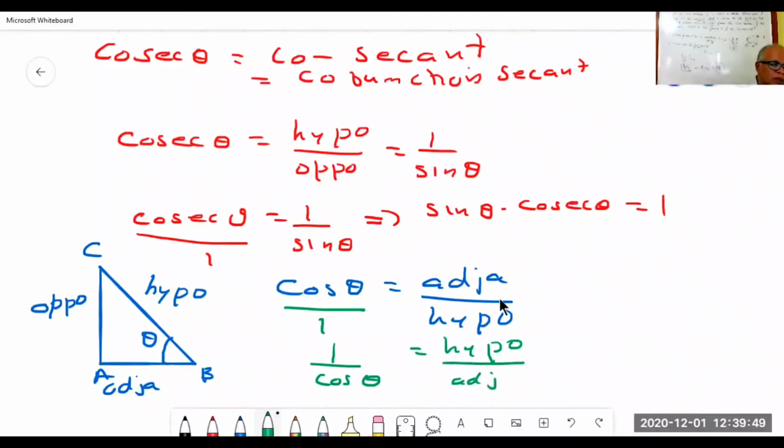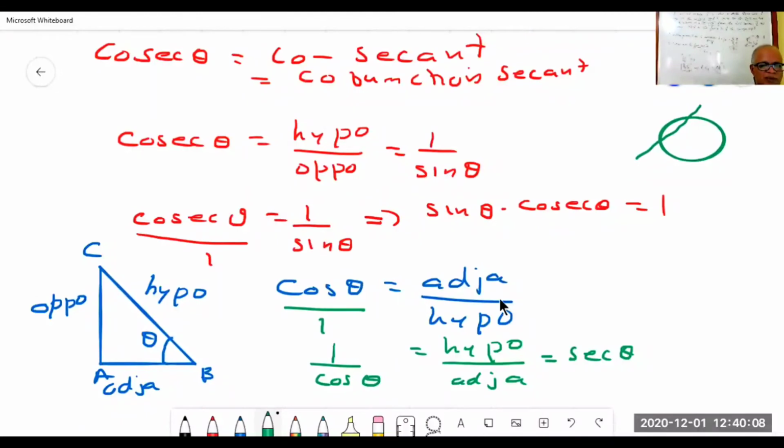Hypotenuse by adjacent. Now, we give a name to this: the secant. What is secant theta? Secant, you understood, no? I drew it earlier. What is a secant? If I draw a circle like this, it's not a circle, it's an ellipse. We draw a line. The line is called a chord or secant.